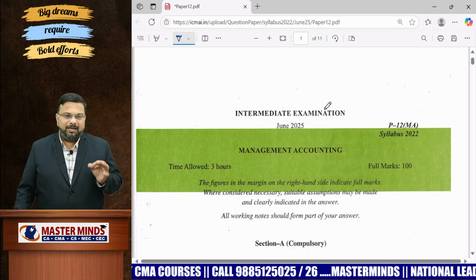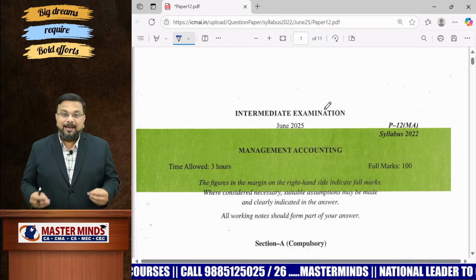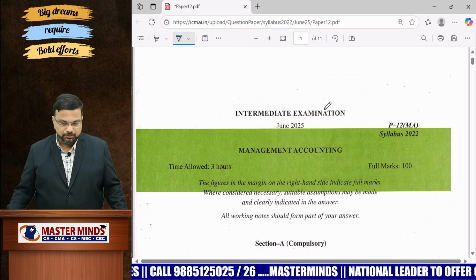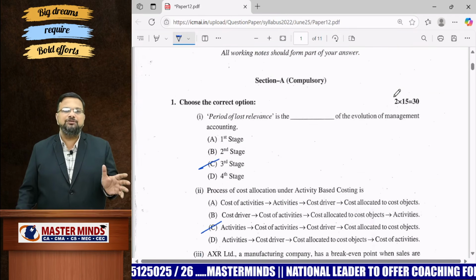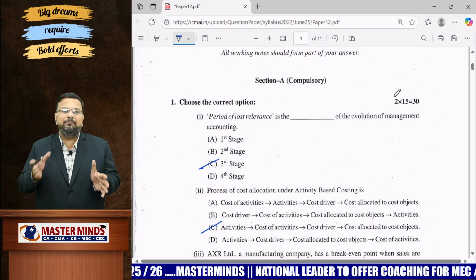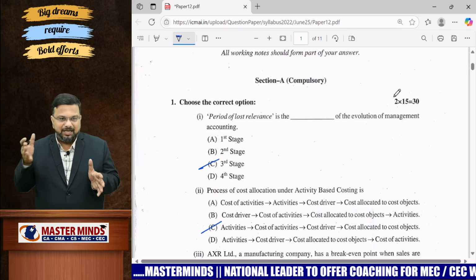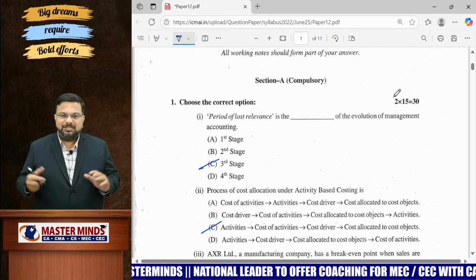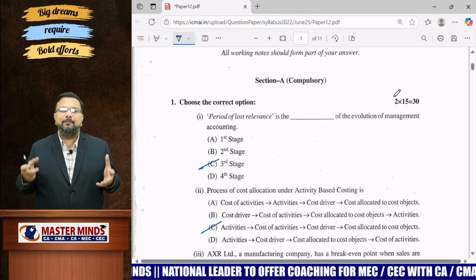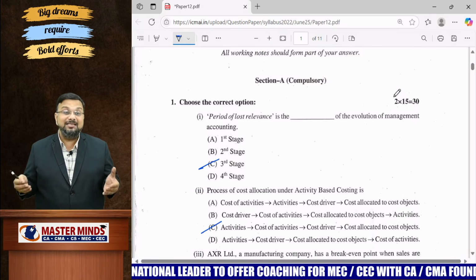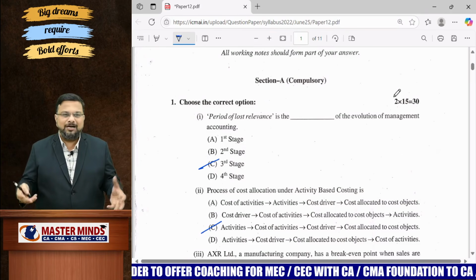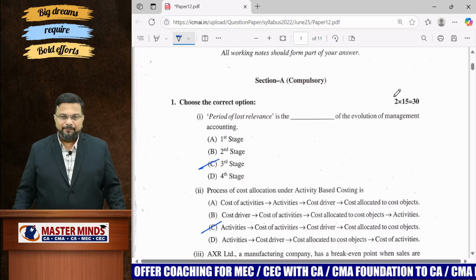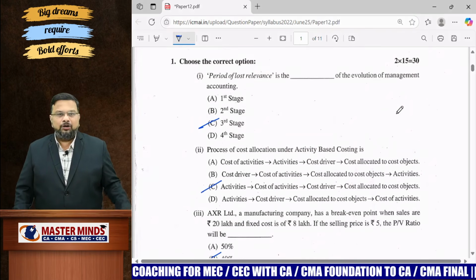From day one in my classes, I have been repeating that MCQs play a very important role. In this paper also, out of 15 MCQs, 13 MCQs are directly taken from the end of the institute material, which is there in our Masterminds material. So if you have been thorough with Masterminds material, you can easily answer these 12, 13 MCQs. There itself, you can easily score 24 to 26 marks. Okay. So you can clearly see I have pointed out the answers also.